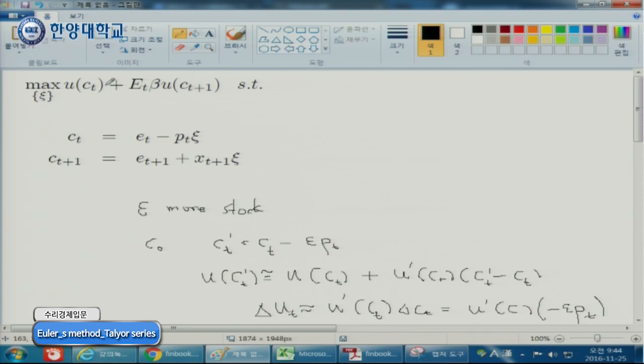Because in the future, who knows, you may die in the middle, right? There is always a possibility of accident, right? So basically, you can regard 1 minus beta as probability you are dying, right? Some sort of. Therefore, tomorrow is less important than today because you may die with the probability of 1 minus beta. So today's happiness plus probability of survival, which is beta, multiplied with tomorrow's happiness, which is your optimization.